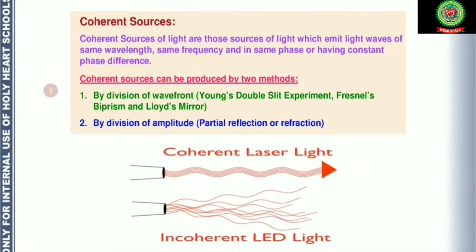And what are the methods to obtain coherent sources? Because no two sources can be considered as coherent sources, since they must have some different frequency as the sources are different. So to obtain coherent sources, we have two methods. Number one, by division of wavefront, and number two, by division of amplitude.